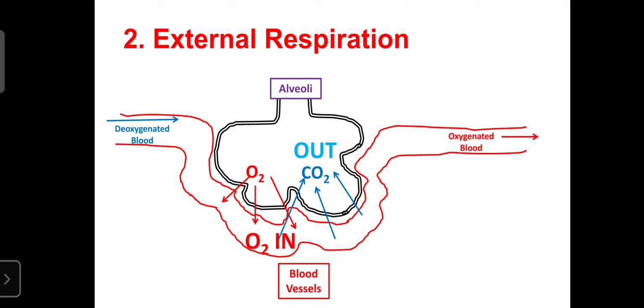So this phenomenon is known as external respiration, that is, the exchange of gases between the blood and alveoli, not the environment. External does not mean the outside environment; that is pulmonary ventilation. Whatever occurs between the alveoli and the blood vessels is known as external respiration.